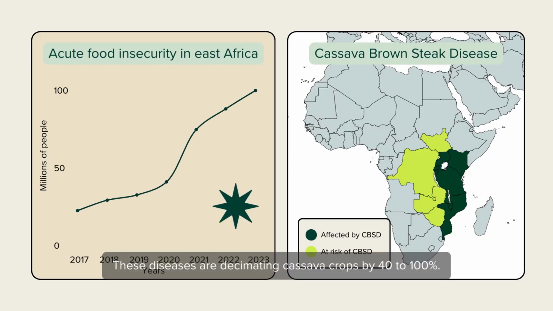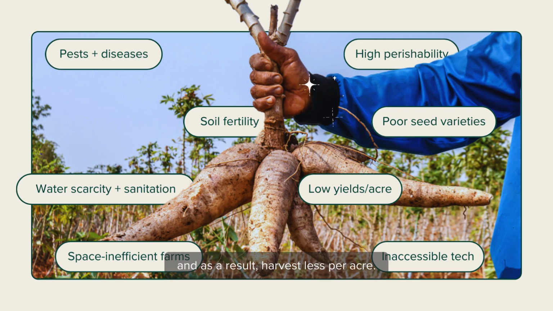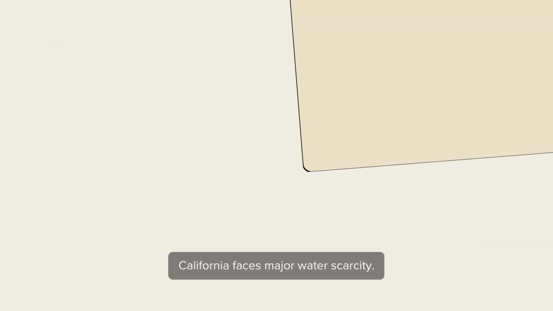These diseases are decimating cassava crops by 40 to 100%, yet under-resourced farms lack the means to diagnose and treat these issues. This means they're unable to take advantage of economies of scale, and as a result, harvest less per acre. But there are millions of stories just like these across the globe.